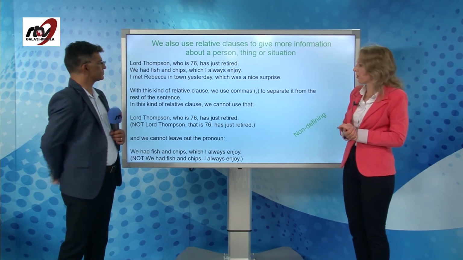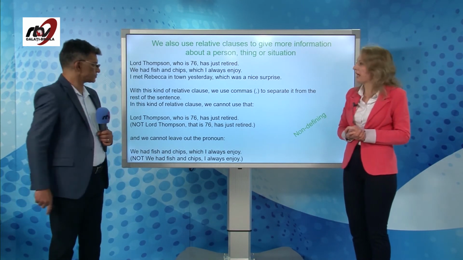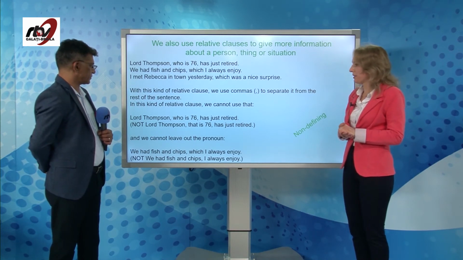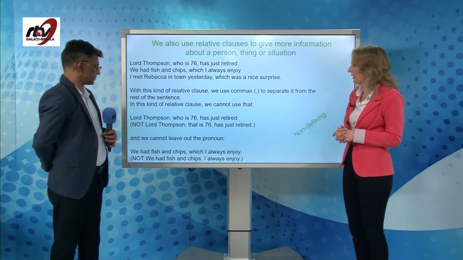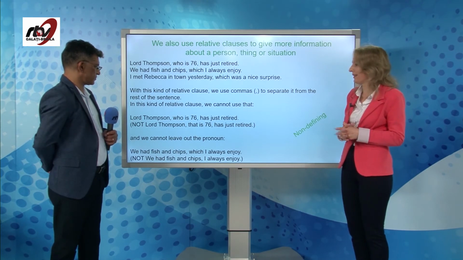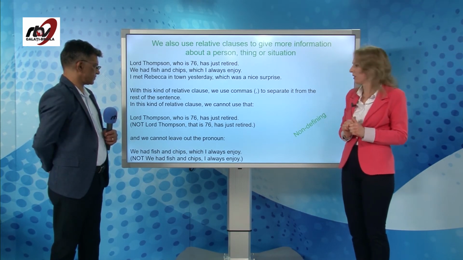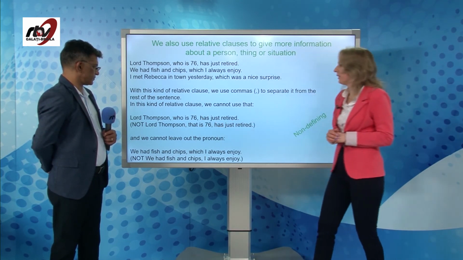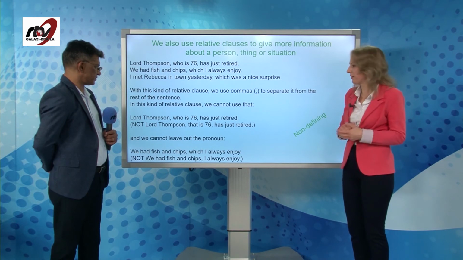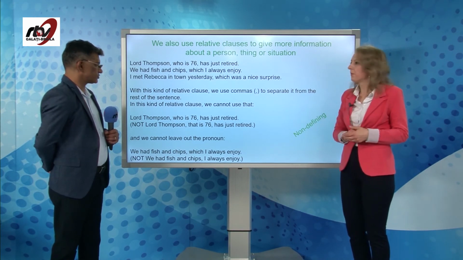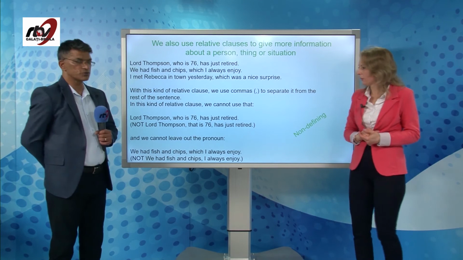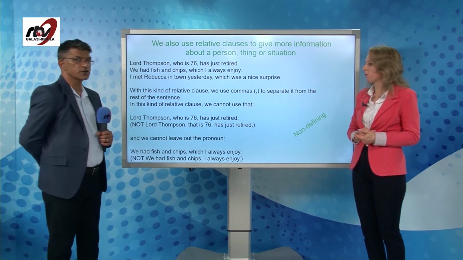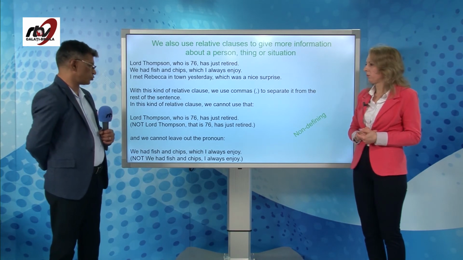In this kind of relative clause, we cannot use that. Lord Thompson, who is 76, has just retired. Not Lord Thompson, that is 76, has just retired. Okay? So this is not a correct use of the word that in this case. The simple rule to remember is, if there's a comma, you cannot use that instead of which or instead of who.